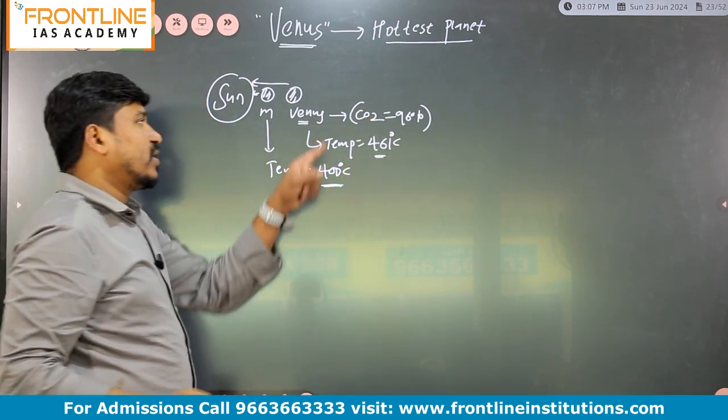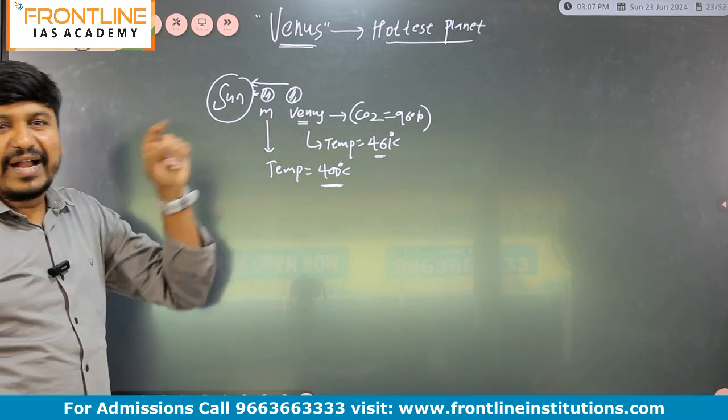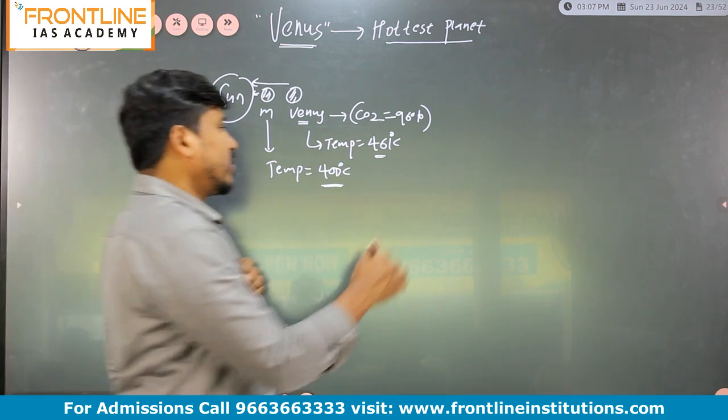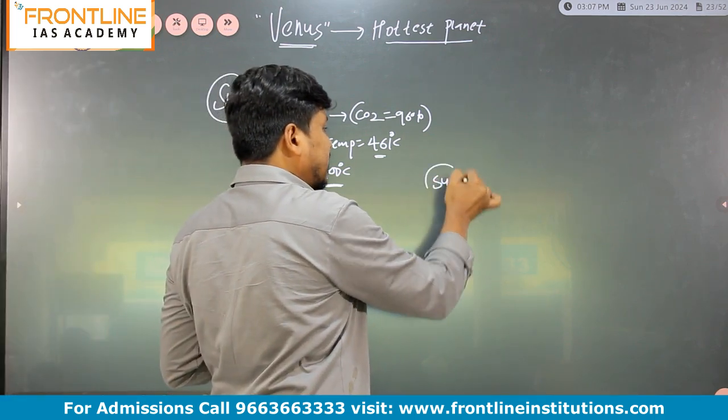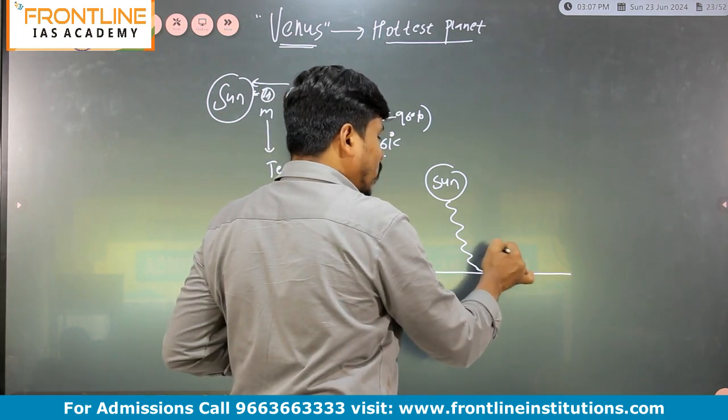Please remember, carbon dioxide is 96% in the atmosphere of Venus, and this carbon dioxide will absorb the outgoing terrestrial radiation. For example, if the sun's radiation comes towards the planets, that radiation will go back.